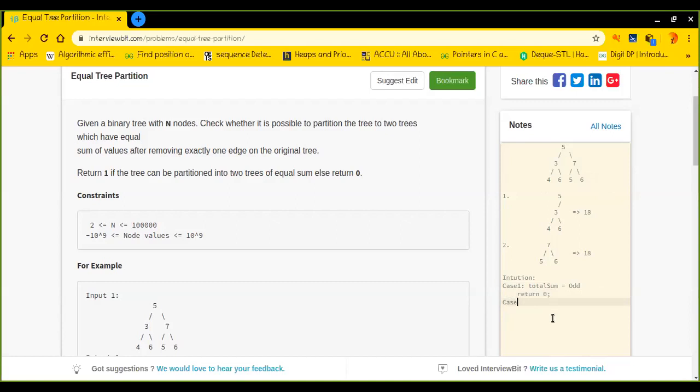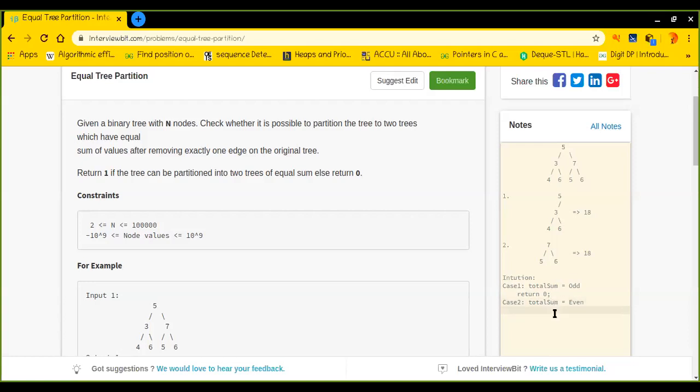And in case 2, the total sum is even. Only if it is even should I check whether it can be partitioned or not.